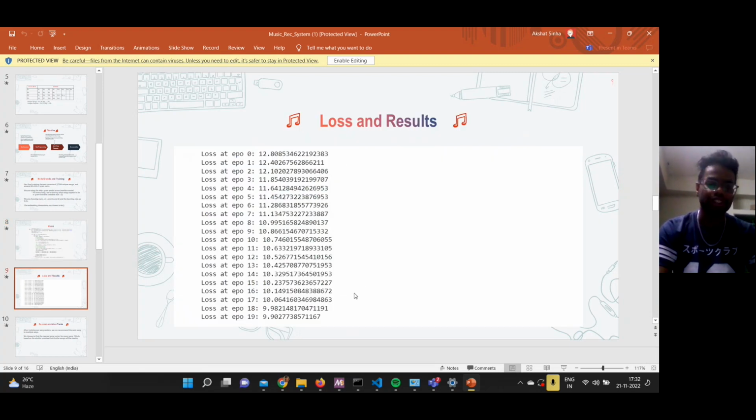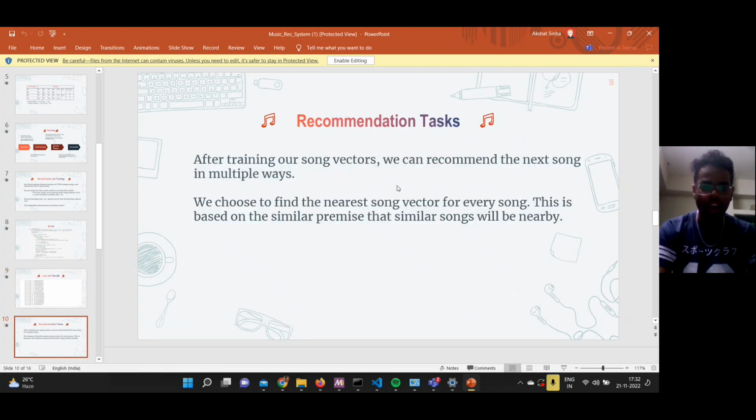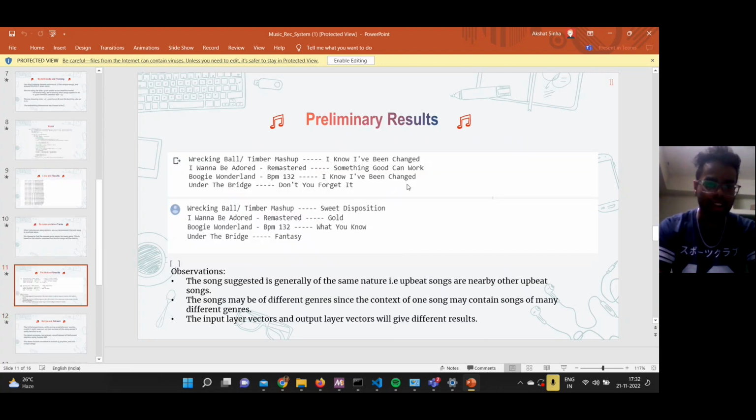This is a snippet of loss and results across the epochs. After training the song vectors, we can recommend the next song in multiple ways. We chose to find the nearest song vector for every song. This is based on the premise that similar songs will be nearby. And these are some of our results.